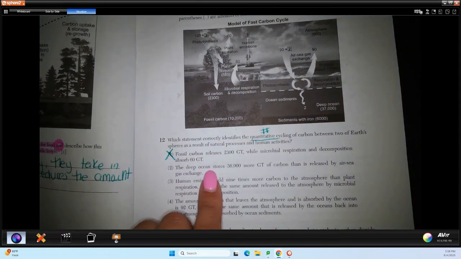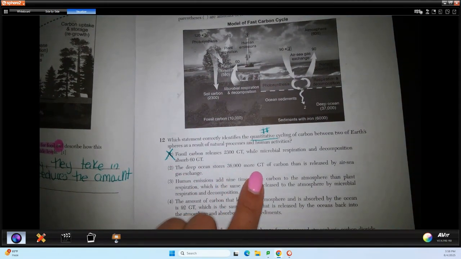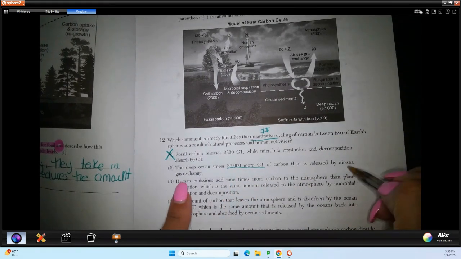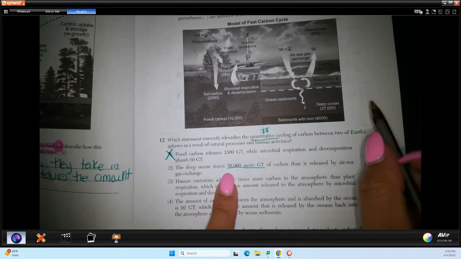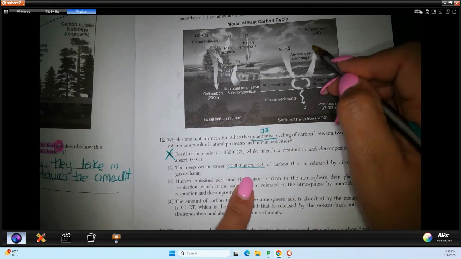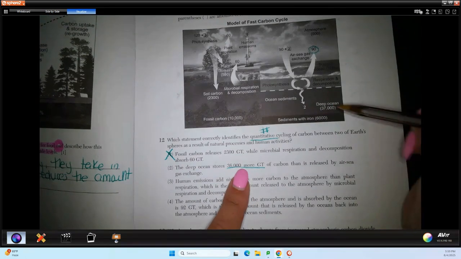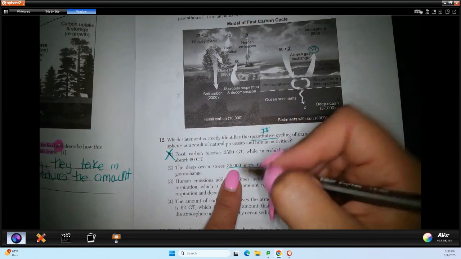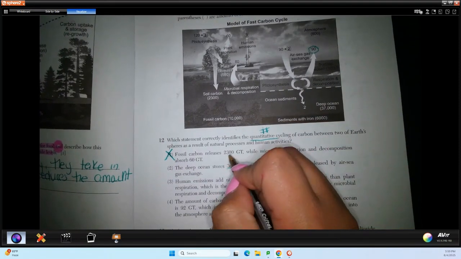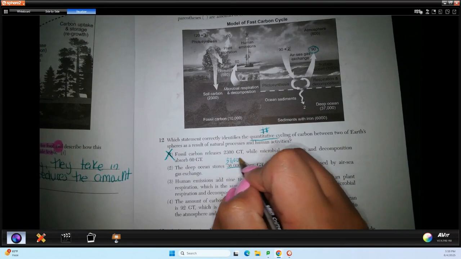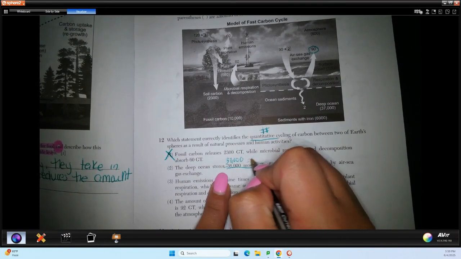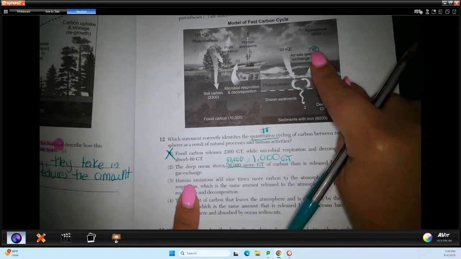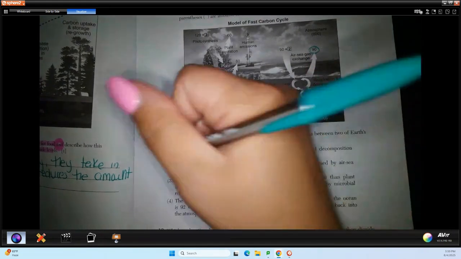Two says the deep ocean stores 36,000 more gigatons than is released by air-sea gas exchange. So the air-sea gas exchange right here has a value of 90, and the deep ocean is 37,000. So if my deep ocean is 37,000 minus 36,000, I would have to produce 1,000 gigatons in the air-sea gas exchange, and we only produce 90. So that is not true.